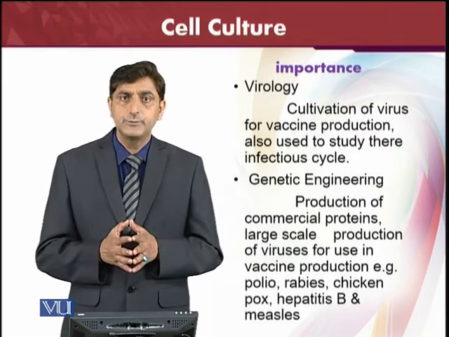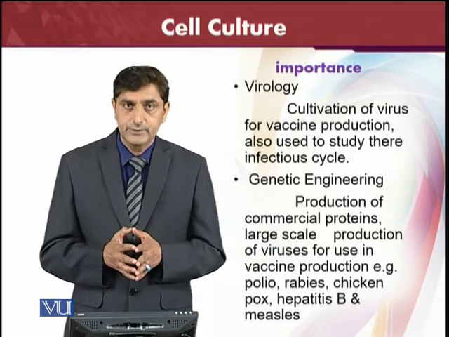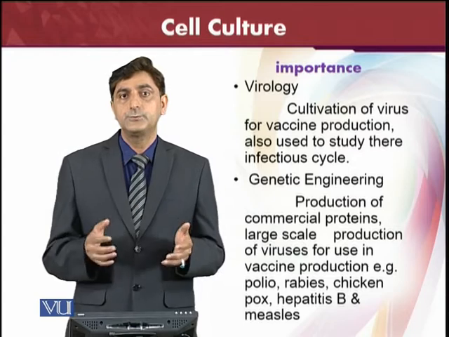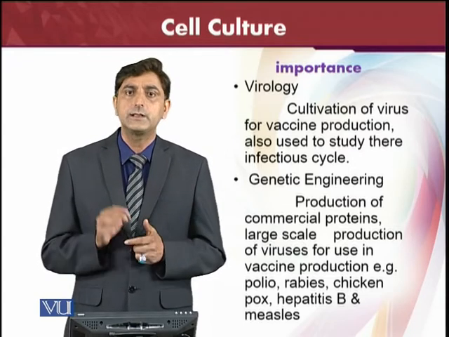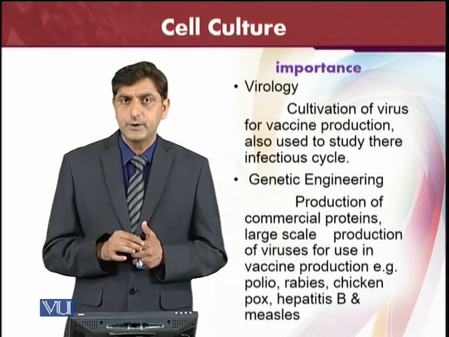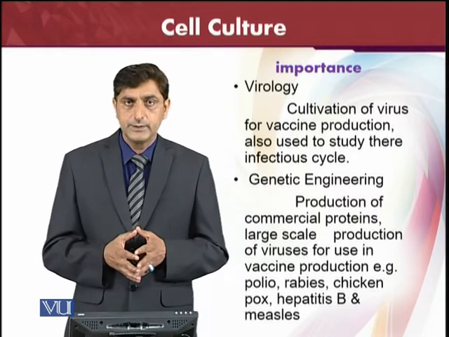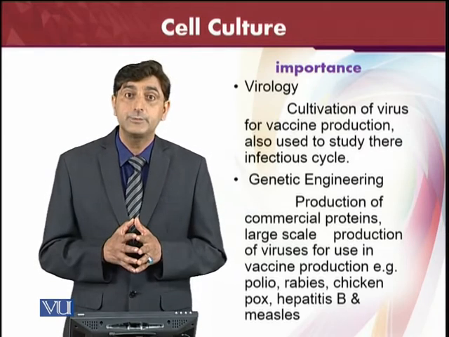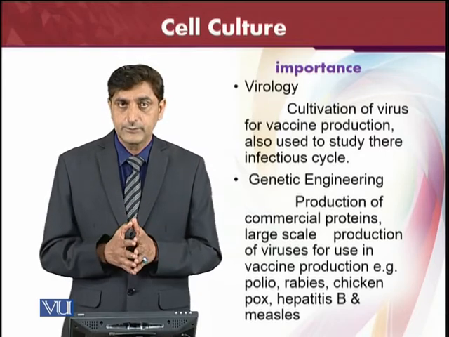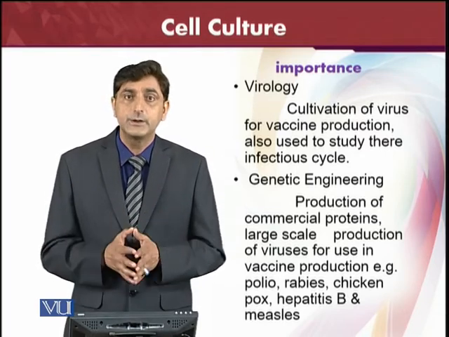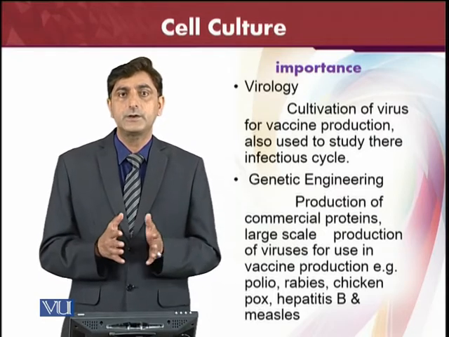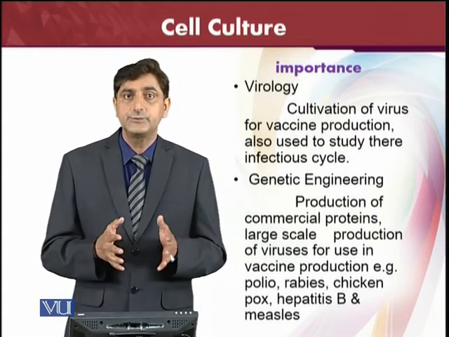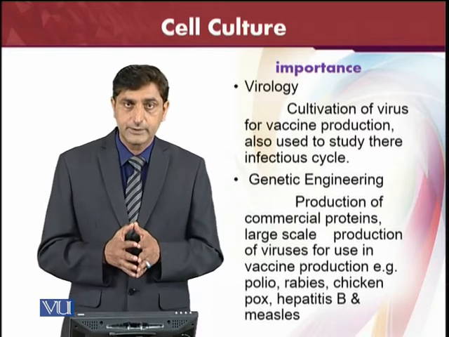From the vaccine point of view, vaccines are immunogens; they are the same antigens which cause the disease. We use them in two or three different ways. We make them attenuated, we kill them and use their proteins, or we use their parts. However, in the short time here, we can just look at the cultivation of viruses for vaccine production. For vaccine production, we need to cultivate the viruses in our own controlled environment to make them attenuated or to kill them. Sometimes the killed vaccine, just like the polio vaccine, is also capable of producing the specific immunity needed to avoid that specific disease.